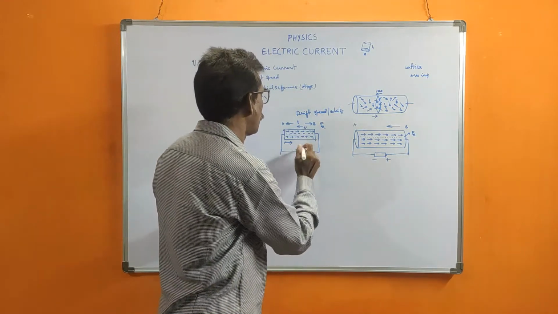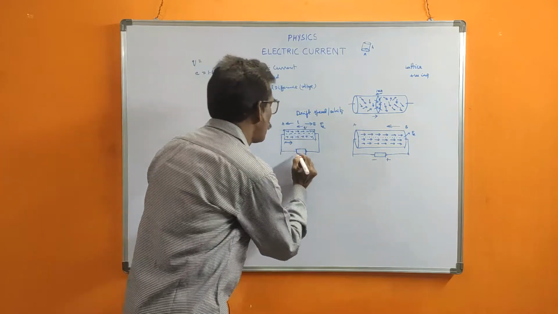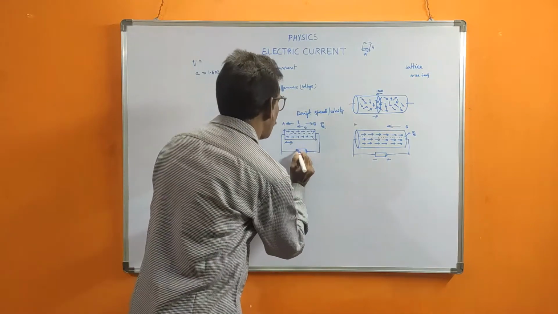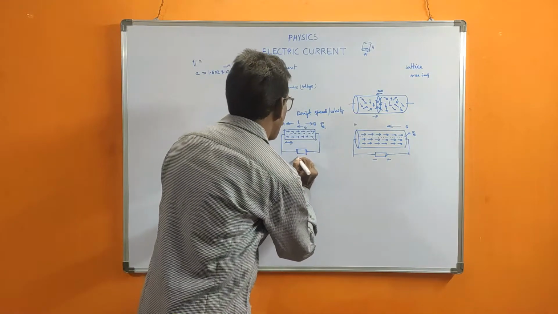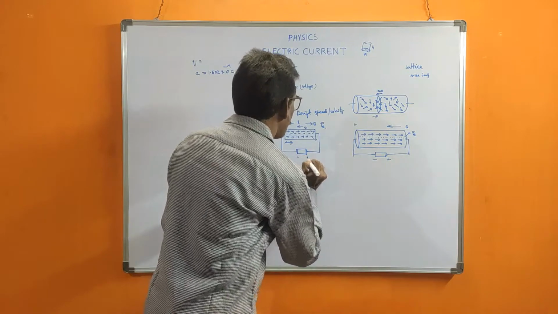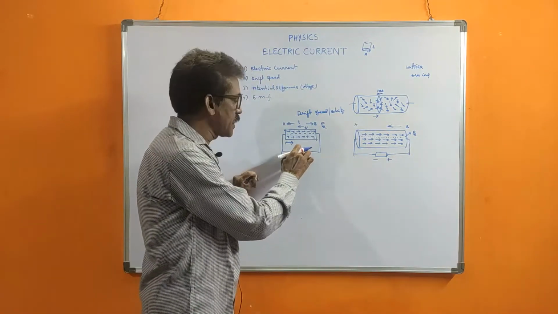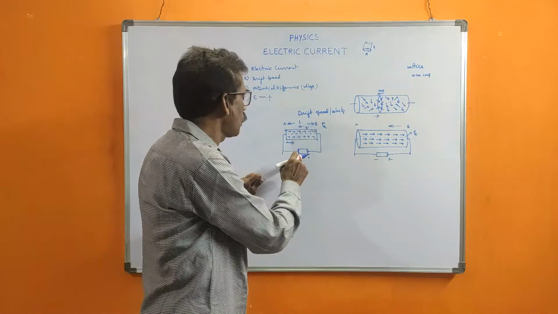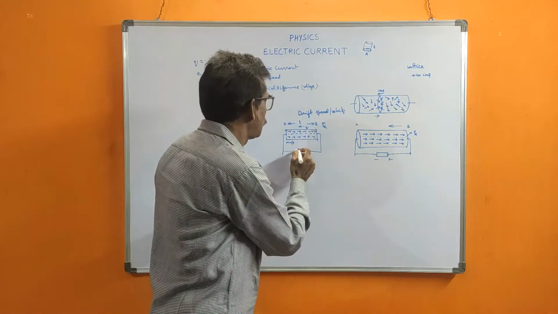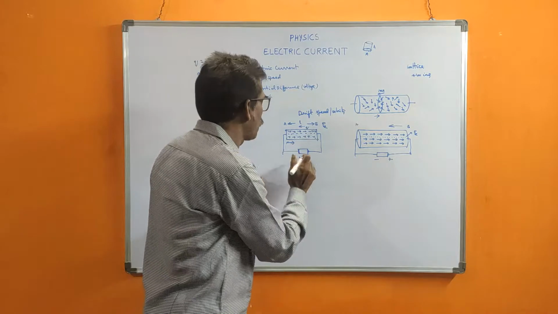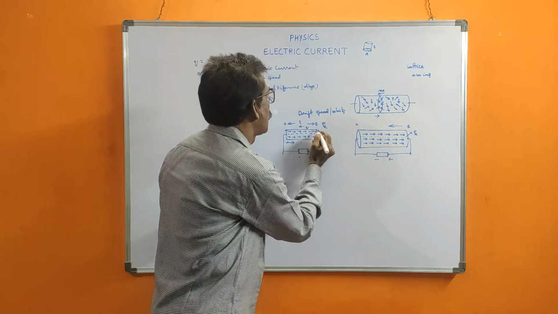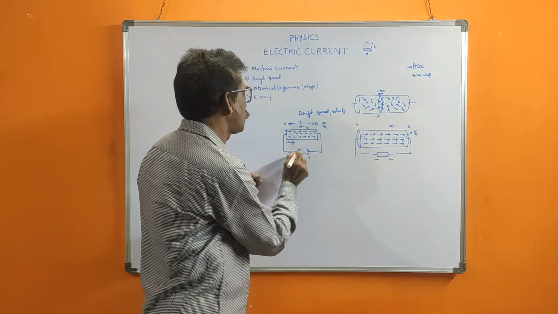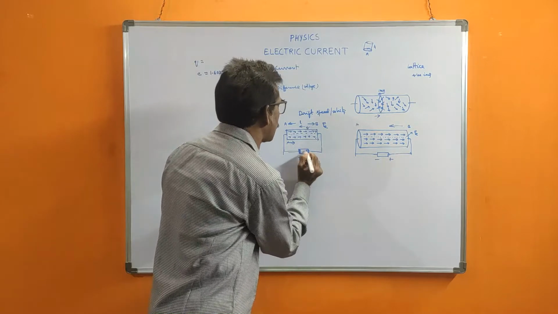In the battery also, because of the chemical energy, all these negative electrons move from the negative terminal to the positive terminal. In the battery, chemicals are there. In those chemicals, ions are there, positive ions and negative ions. So because of that chemical energy, this battery will do the work to move the electrons. Because this is positive, this is negative. Because of this chemical force, it will send these electrons to this side.